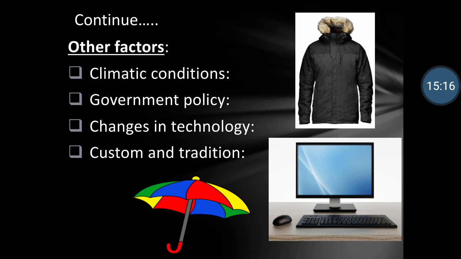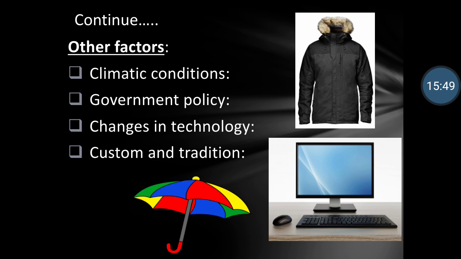Next comes changes in technology. Changes in technology means if technology changes, then you also go as per the new technology, and outdated technology has less demand. For example, earlier we had big computers, then laptops, then other laptops came, and now even tabs and mobiles are there, which have all the facilities like computers. So as technology is changing, people tend to buy more of those goods which are in the current technology.